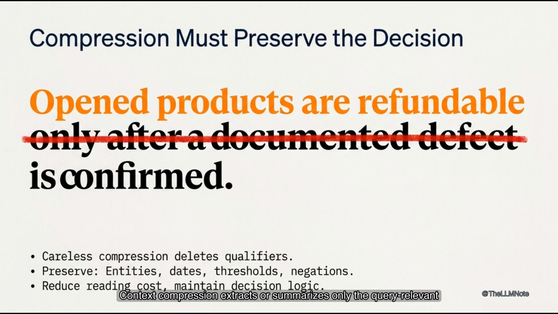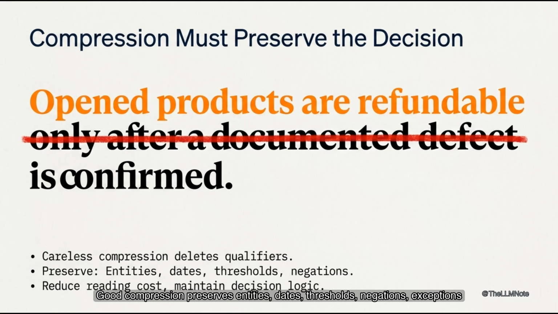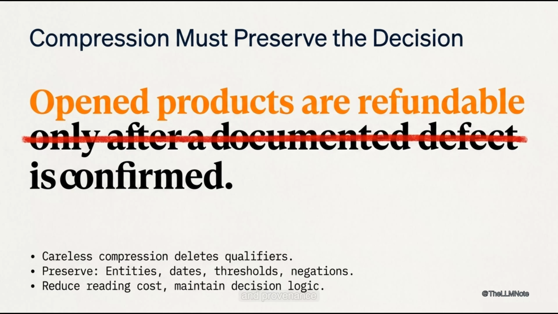Context compression extracts or summarizes only the query relevant portions before prompt assembly, but careless compression can delete the qualifier that makes the answer correct. "Open products are refundable" is dangerously different from "open products are refundable only after a documented defect is confirmed." Good compression preserves entities, dates, thresholds, negations, exceptions, and provenance. It should reduce reading cost without changing decision logic. The test is not whether the text became shorter, but whether the same supported conclusion remains possible.